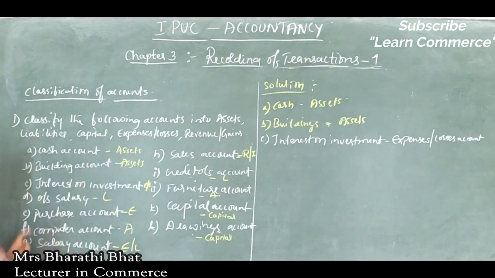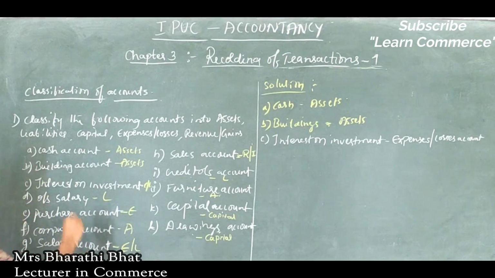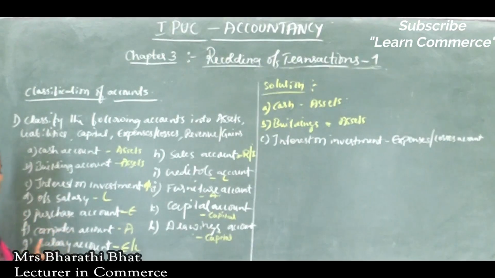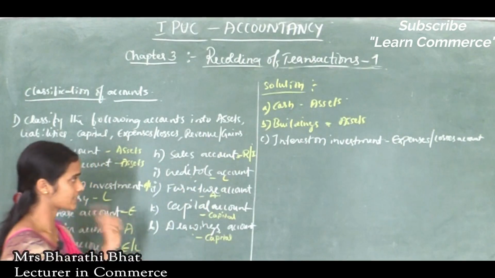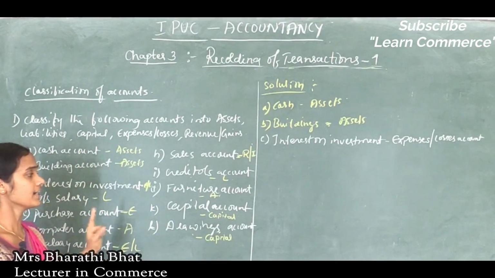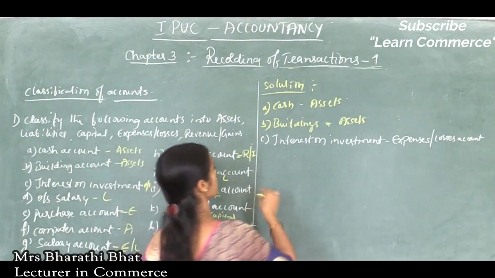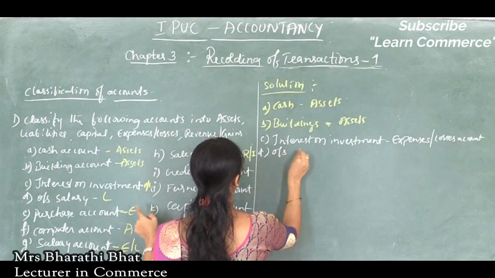So cash, asset; building, asset; interest on investment, expense or losses; outstanding salary, liability; purchase, expense; computer account, asset; salary is considered as expense; sales, revenue; creditors, liability; furniture, asset; capital comes under capital; drawings comes under capital.